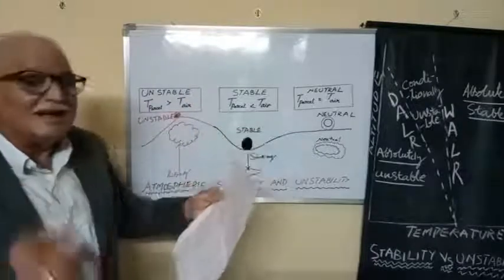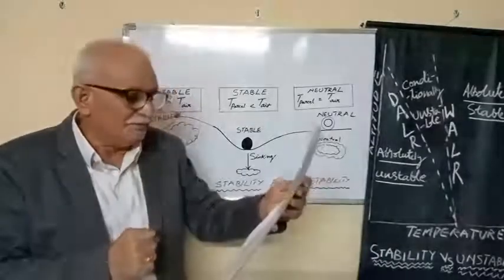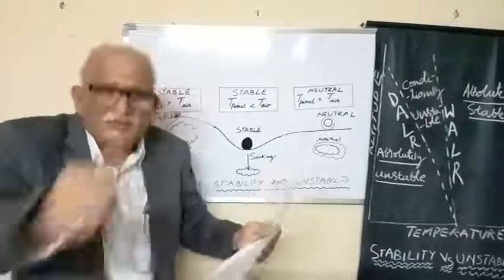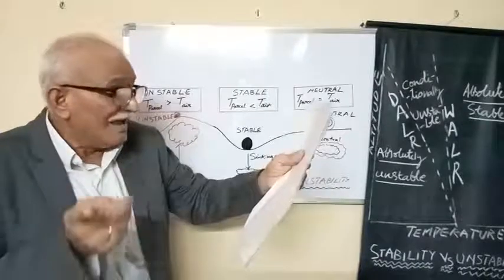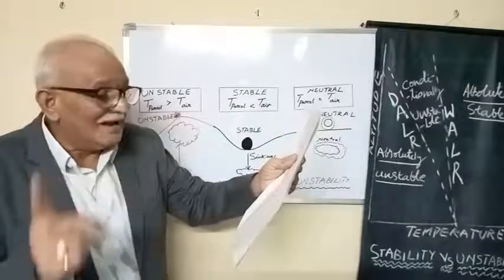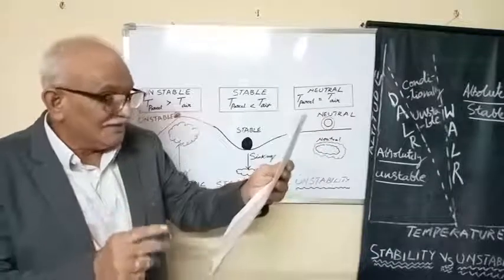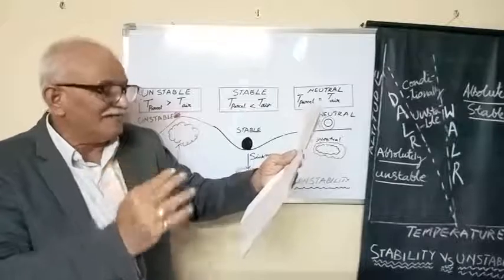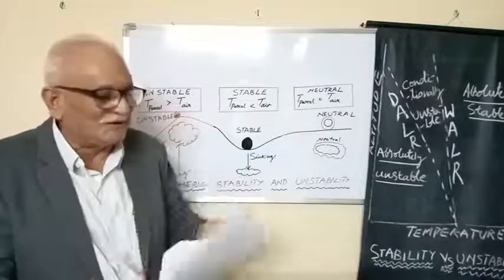Now, what is the stability of the atmosphere? The atmosphere is said to be stable, or absolutely stable, if the environmental lapse rate is less than the moist or wet adiabatic lapse rate. So, what exactly does it mean? It means that a rising air parcel will always cool at a faster rate than the environment, even after it reaches saturation.